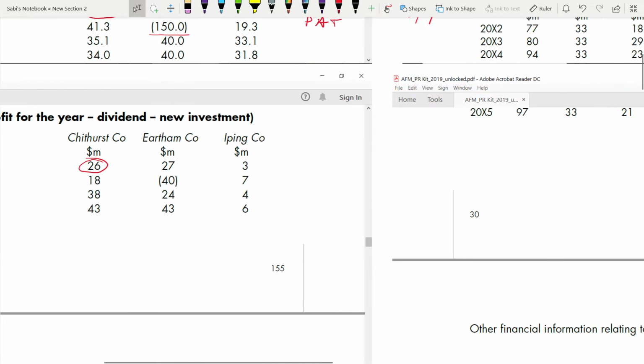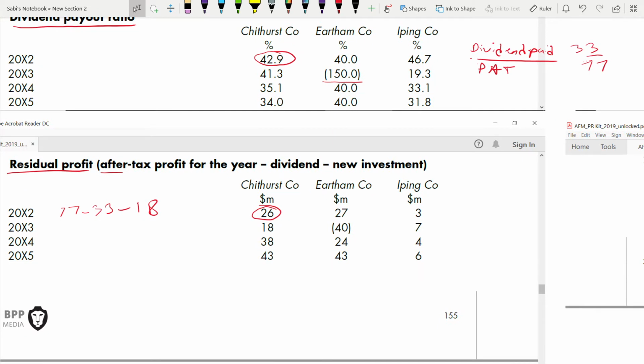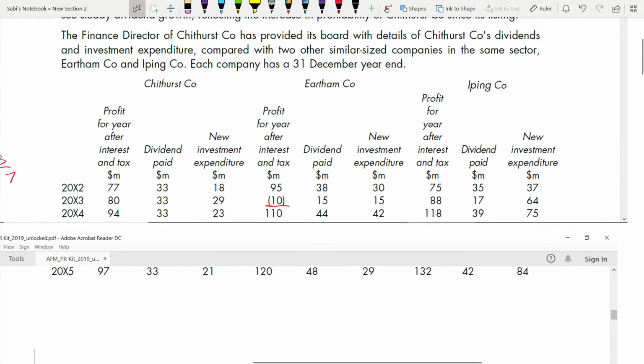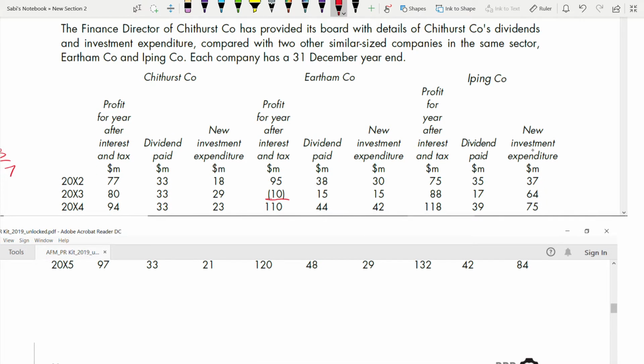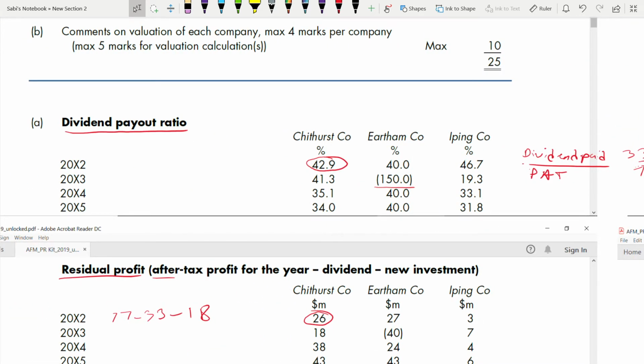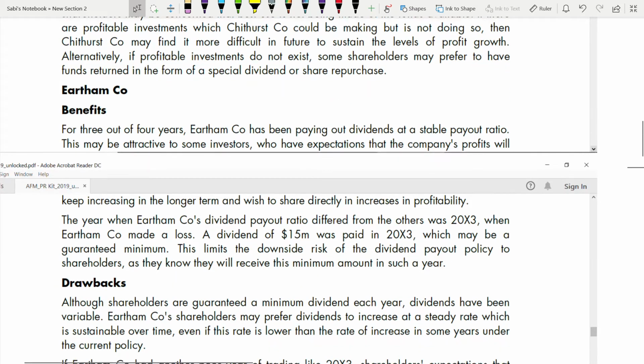And also we'll see, since the dividend is, if you see, it is same, and we'll see the investment also. Okay, new investment expenditure for Eartham. It is 30, 15, 42, 29, reducing. Okay, so now we can talk about benefits.